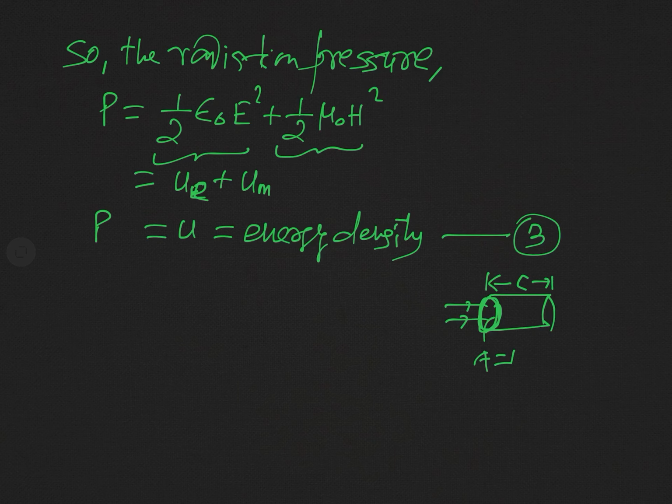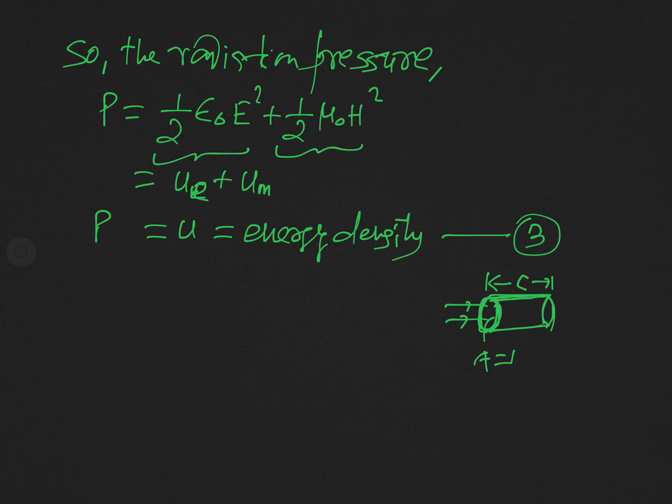And so in unit time through this unit area, the energy which will enter this cylinder will be equal to what? As U is the energy density, the energy content in this cylinder will be equal to the volume of the cylinder multiplied by the density of the radiation.